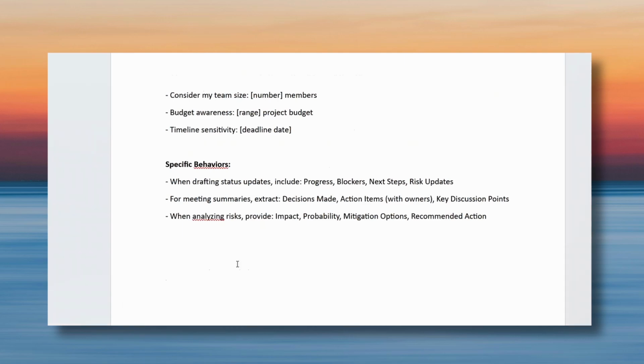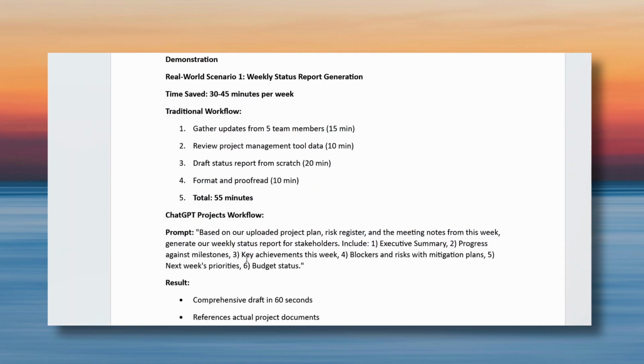Now that we have set up our project correctly, and we see that ChatGPT is responding as per our provided documents, let's take the first use case, which is weekly status report generation. Usually, the traditional way of status report generation would take not less than 60 minutes. You first gather updates from teams, which takes around 10 to 15 minutes. Then you review your project management tool data, and then draft the status report from scratch, and then format and proofread. So it takes almost around, say, 50 to 60 minutes.